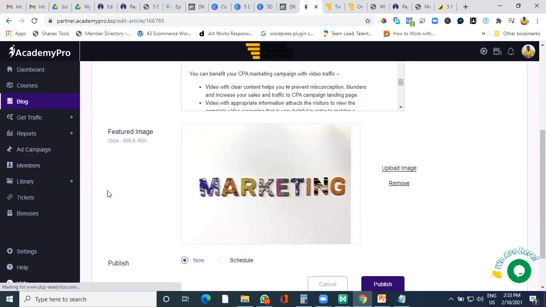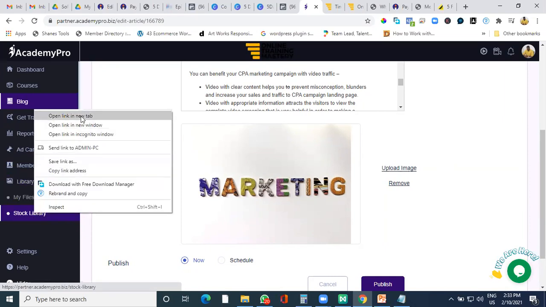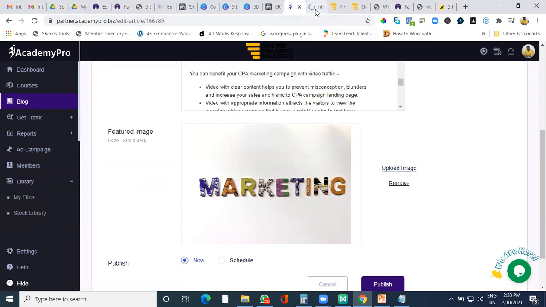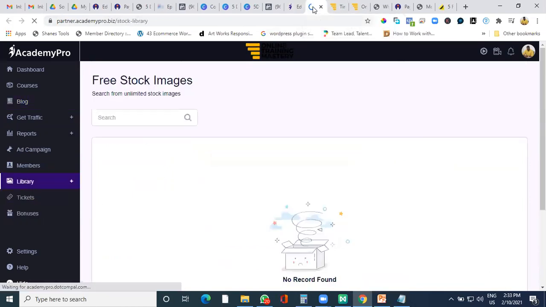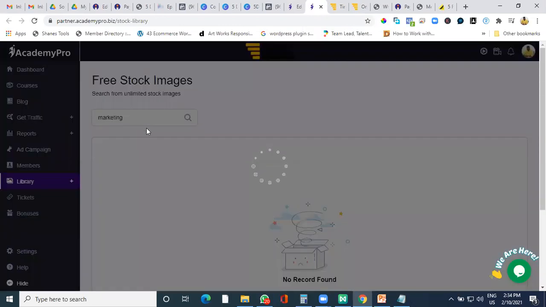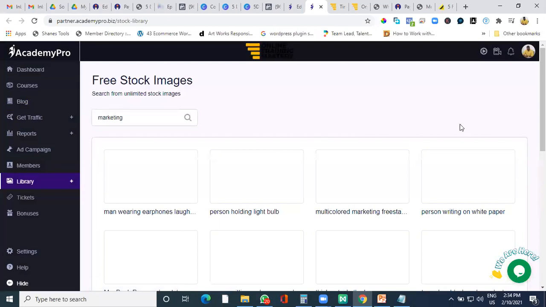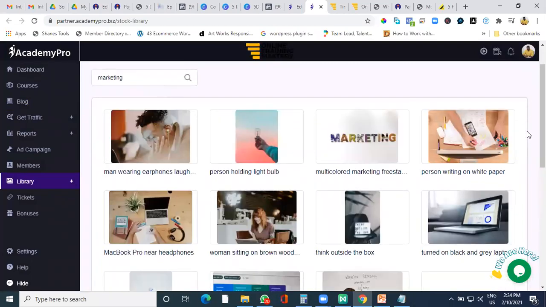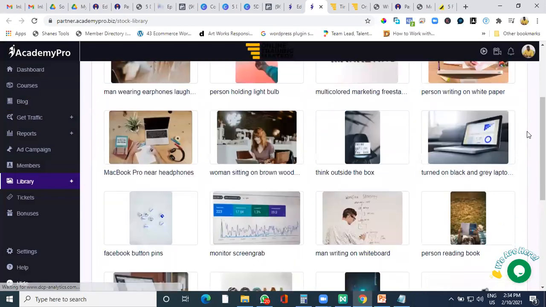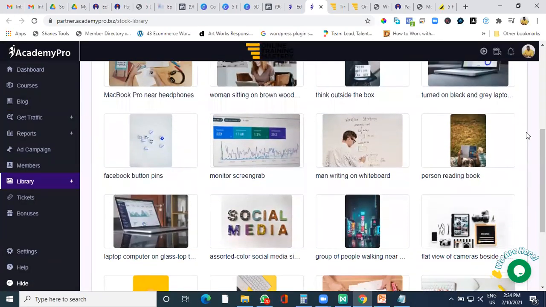With Academy Pro, you don't need to do that because Academy Pro has a stock library in the library area. I'll just open it in a new tab and I'll show you. This place has so many images that if you are searching for anything, just for example, we are talking about marketing, you can type in whatever topic you're looking for, and it will start showing you images relevant to all those topics, for whatever blog you're writing.